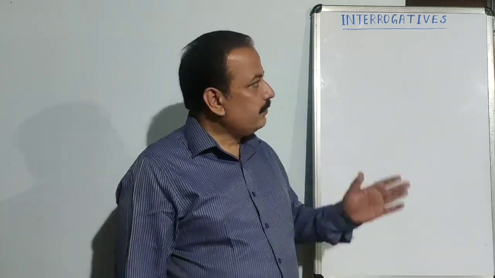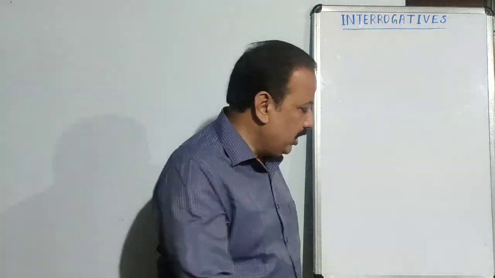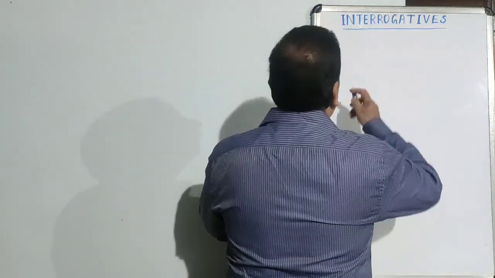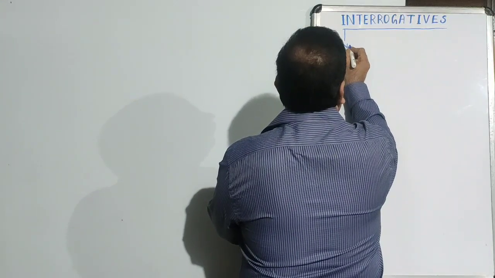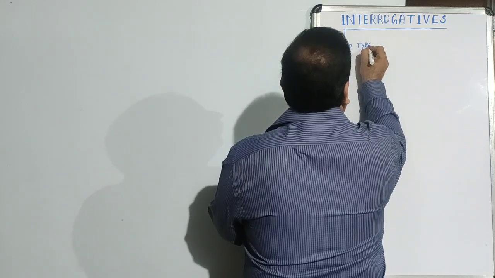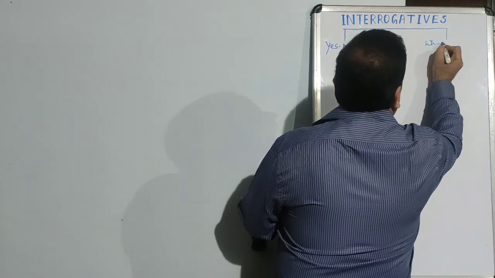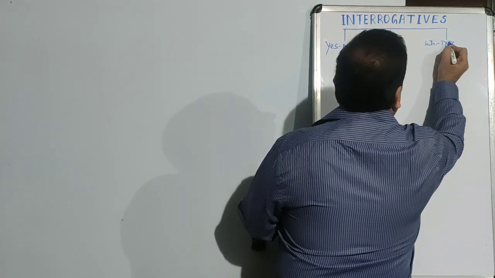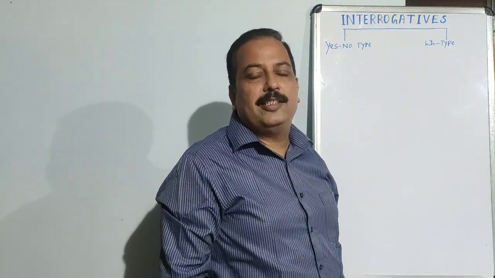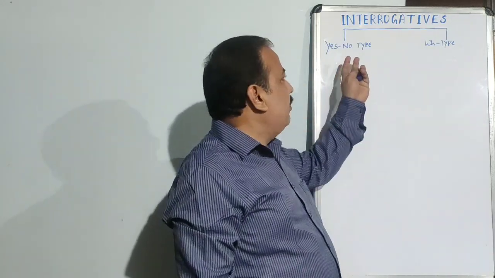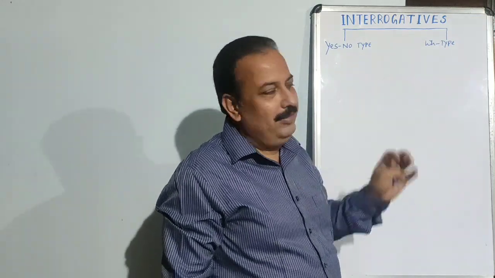Usually we have 2 types of interrogatives. The first type of interrogative is yes-no type interrogative. It is called yes-no type because the answer comes in the form of yes or no.